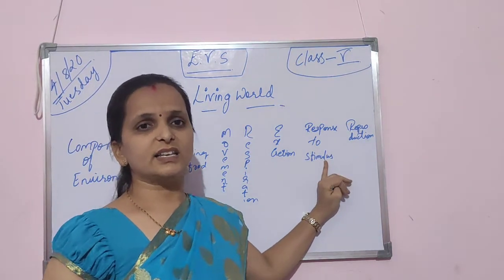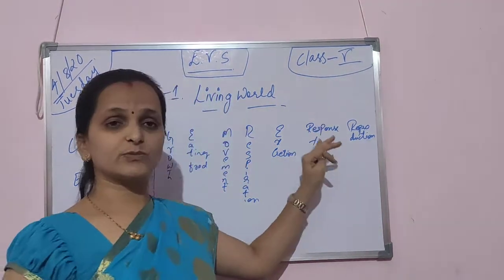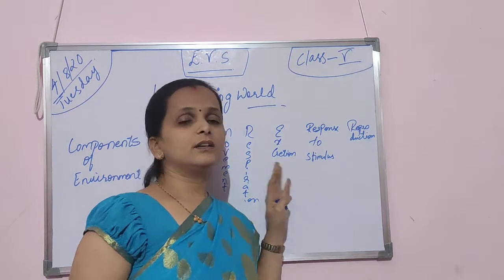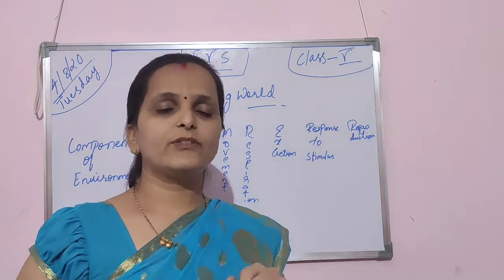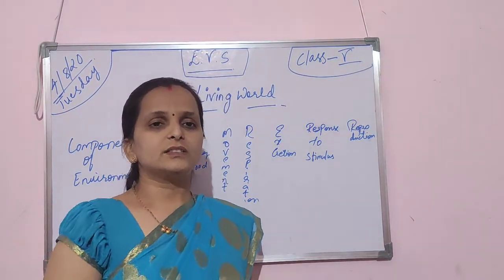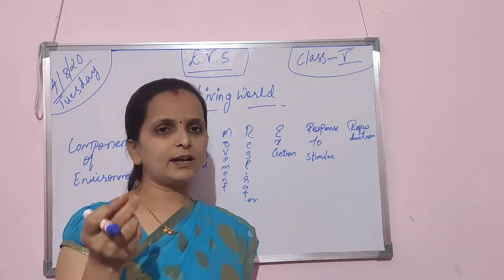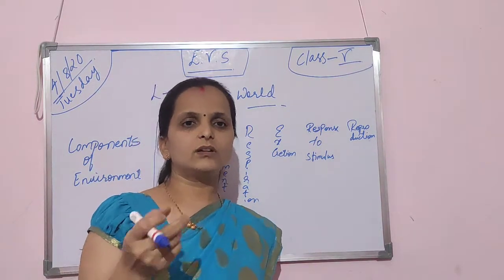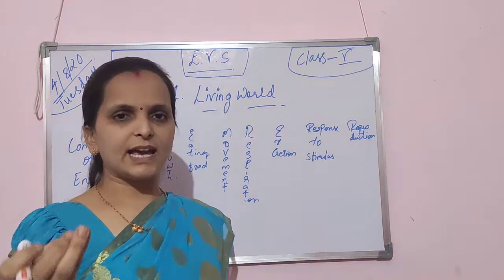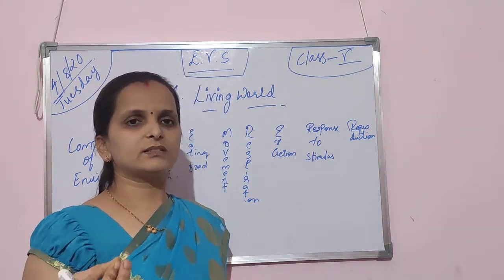Next one is response to stimulus. What is response to stimulus? If we touch something, we give a response. If somebody pinches you, your skin tells your brain that your friend has pinched you, or slapped you, or touched you, right? So that is one response.